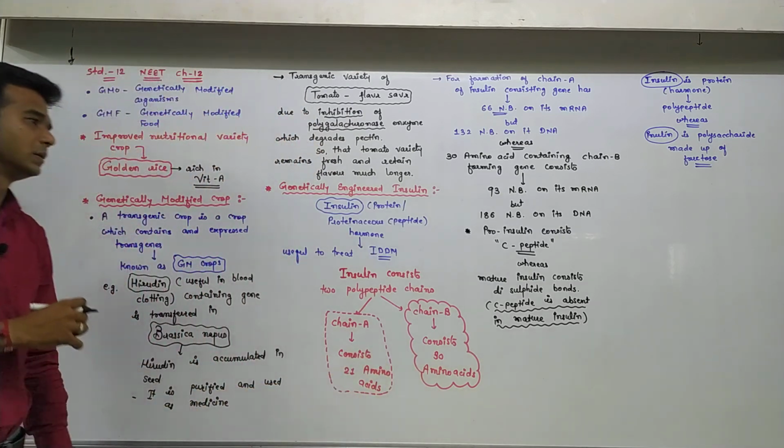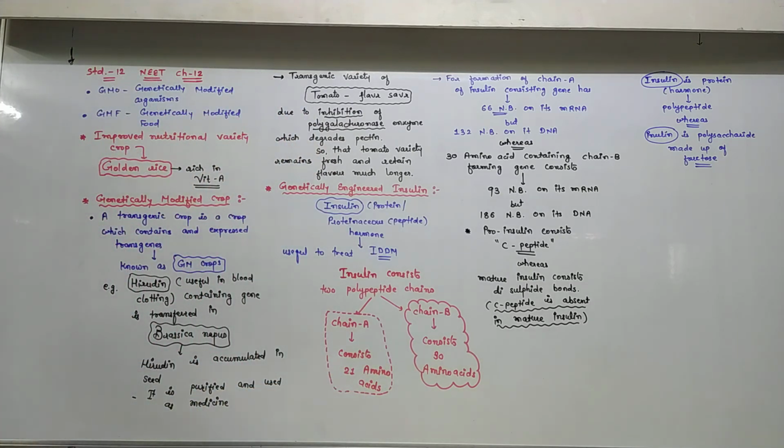You know that proinsulin contains the C peptide. So chain A and chain B are both connected together with the help of the C peptide. Mature insulin contains the disulfide bond, so the C peptide is absent there.